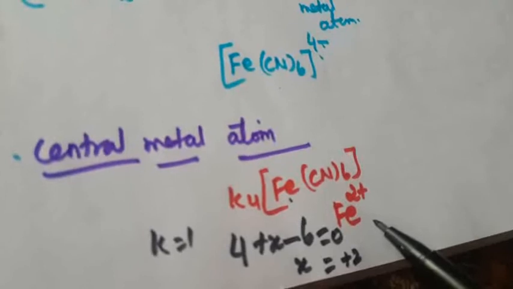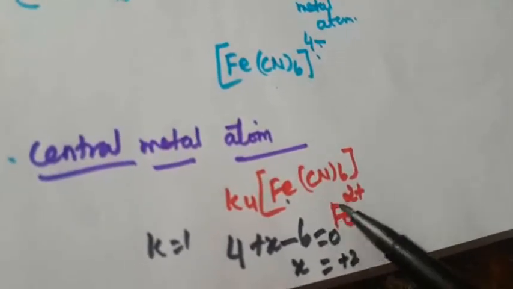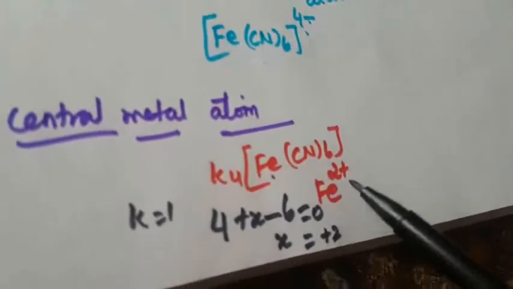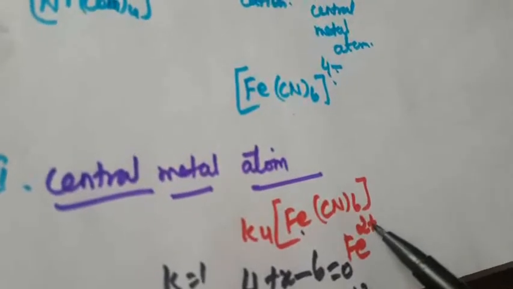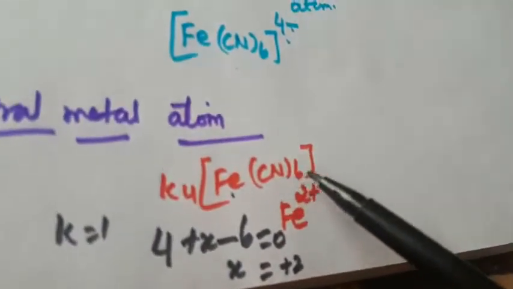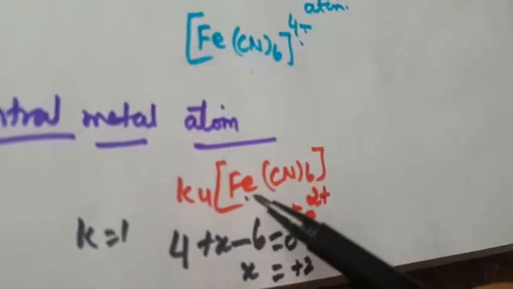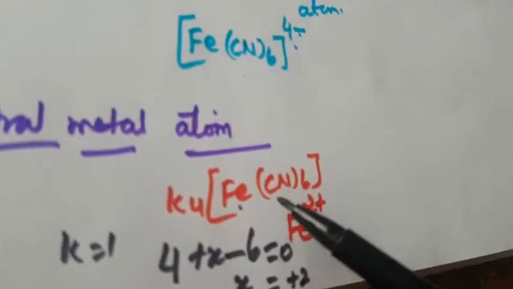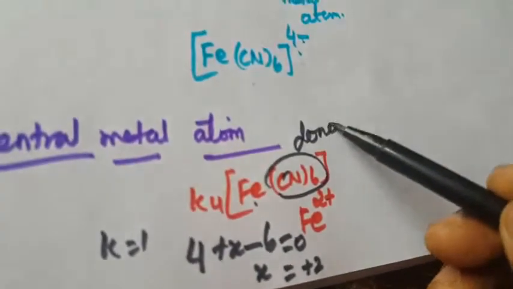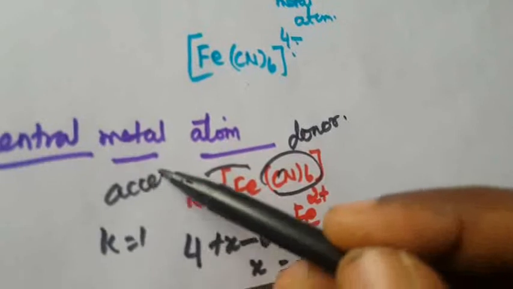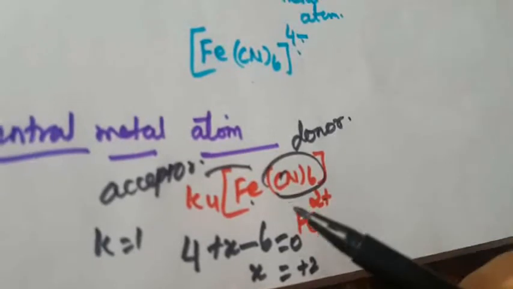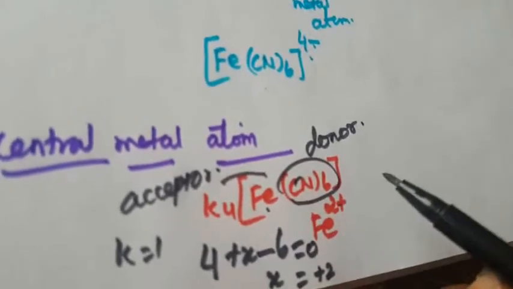This is called the central metal atom. Central metal atom means you do not simply write Fe; it is the Fe2+ ion, present in the form of the Fe2+ ion. That is the central metal atom, and the coordination number is 6. The ligand has the tendency to donate a pair of electrons, and the ion is ready to accept a pair of electrons. So CN is the donor atom, and the central metal atom is always the acceptor atom. This is the central metal atom or ion.